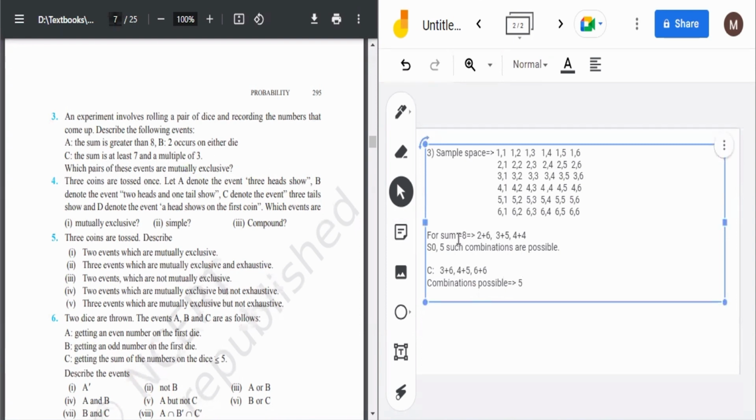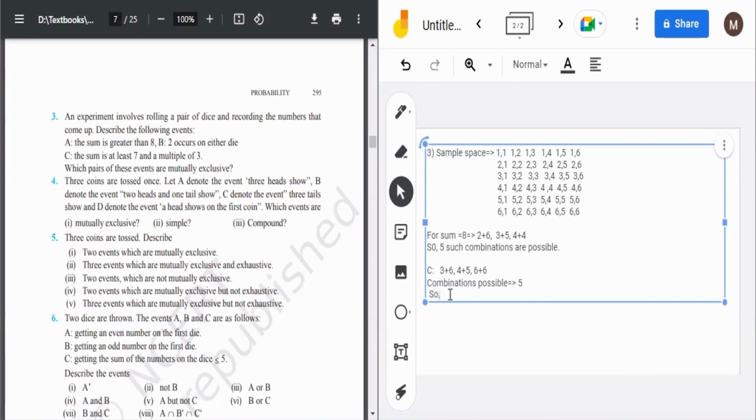Initially I solved it using equal to it, so it was wrong. Now you can do it as I've told for the C part. Then what is asked? Which pair of these events are mutually exclusive? What is mutually exclusive? I told you, which do not overlap. A and C can't be mutually exclusive because there's sum greater than 8, so it would be 9 also, 12 also, and in C we are getting 9 and 12. And 2 occurs on either die. When 2 occurs on either die, we will get the sum of 4, which is not there in A and not there in C either. So A and B and C are mutually exclusive events.